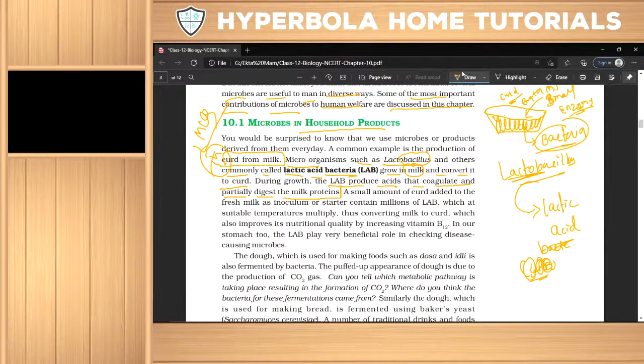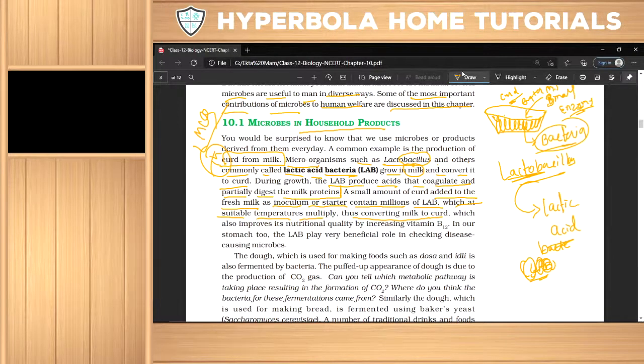क्यों ऐसा होता है? During the growth, क्यों वो वहां पे ग्रोथ होता है, ये बैक्टीरिया क्यों वहां पे ग्रोथ हो रहा है, क्यों वो एसिड प्रोड्यूस कर रहा है? Because milk protein को वो डाइजेस्ट करता है, which proteins are coagulated and partially milk proteins are digested. A small amount of curd added to the fresh milk as inoculum or starter contains millions of LAB, which at suitable temperature multiply, converting milk to curd.